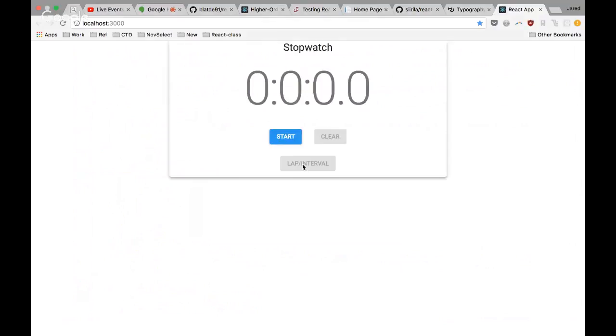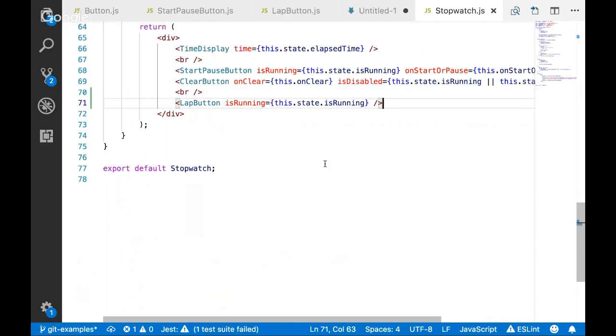Let's see what happens. It's like a lap interval button. We can press it when we're running, right? Nothing too fancy here. So now we start getting into the question about the actual logic behind it, right? That's the pretty straightforward part, building that out. So now we know we want to pass in some sort of function to this guy.